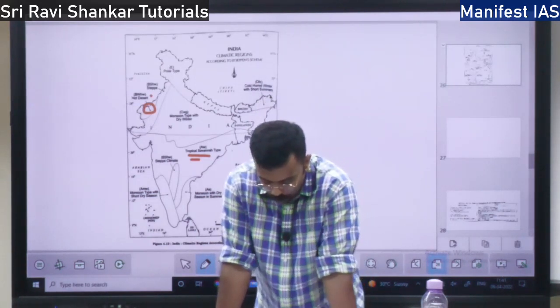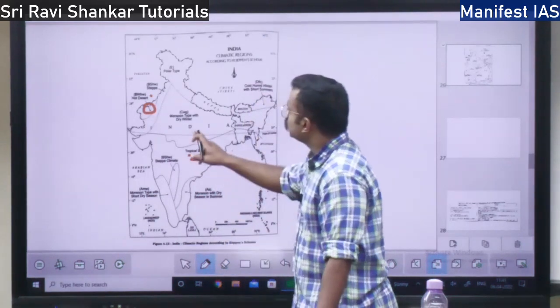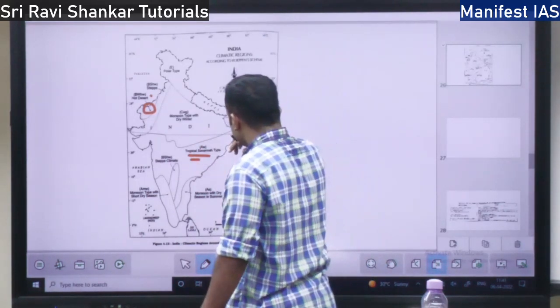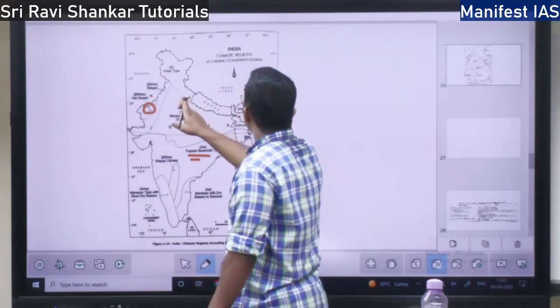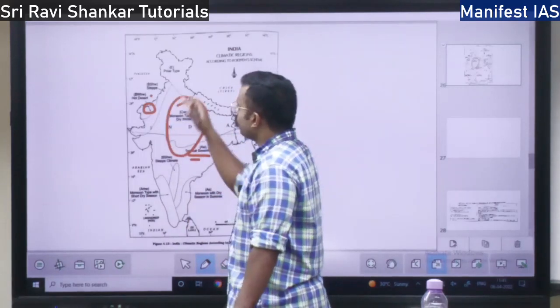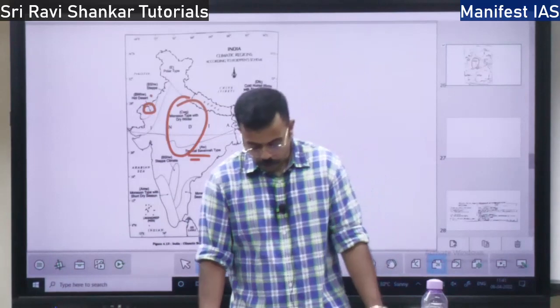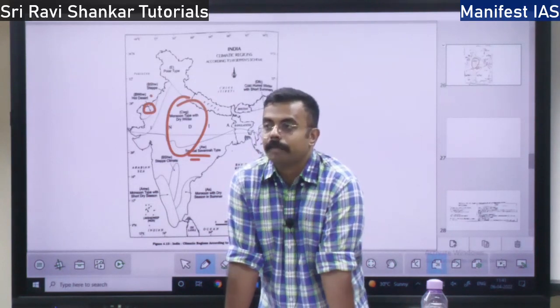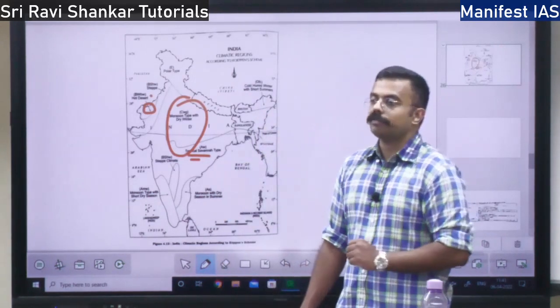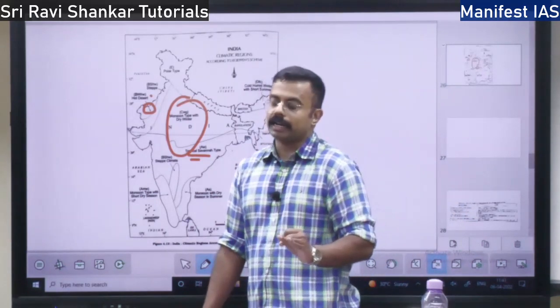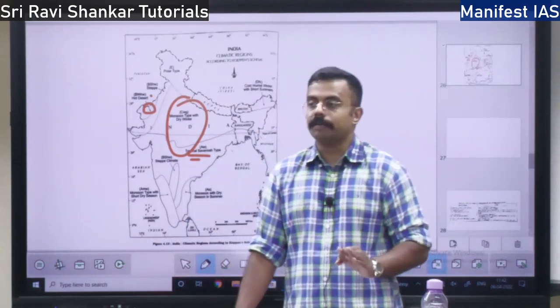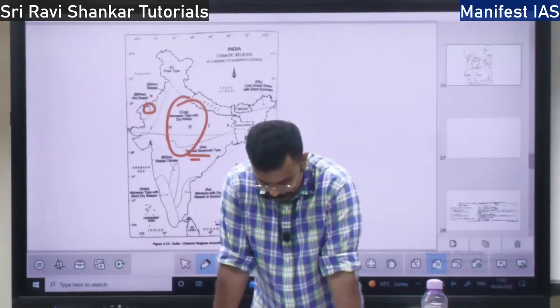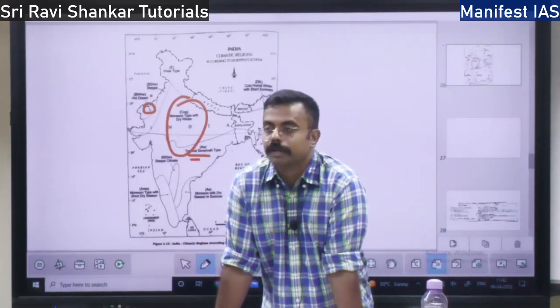Then you have warm temperate climate. Where is warm temperate? Actually the entire region above the Tropic of Cancer is warm temperate climate. Next you have cool temperate climate, and the last one is ice climate. So these are the 5 types of division: tropical climate, dry climate, warm temperate climate, cool temperate climate, and ice climate. These are the 5 types of climate we will find in India according to the Köppen scheme.